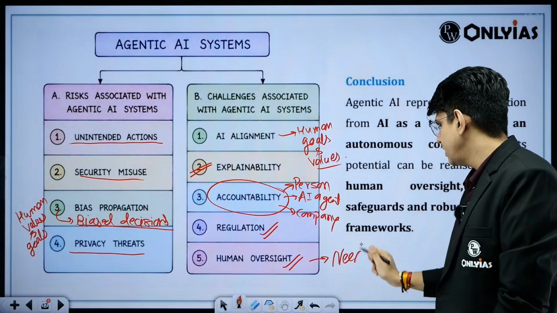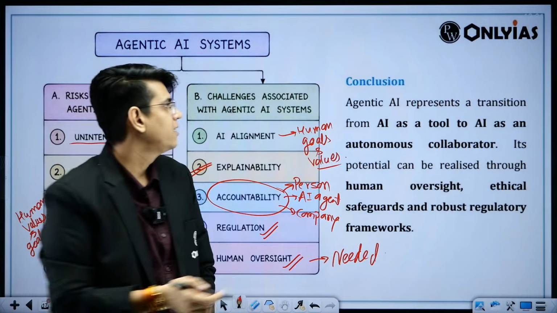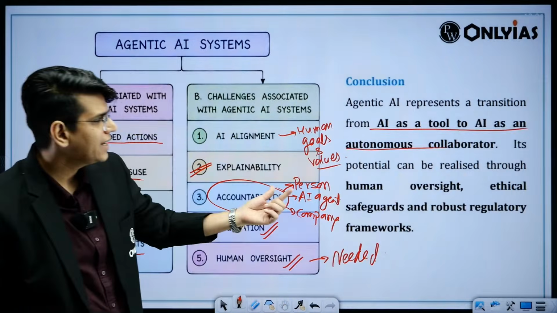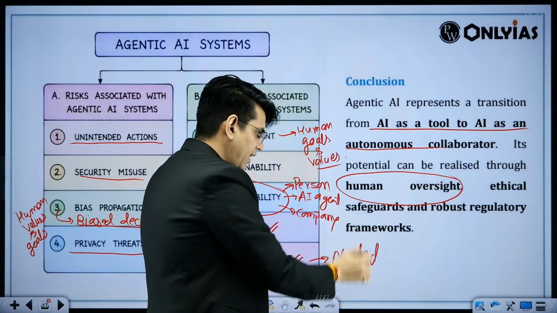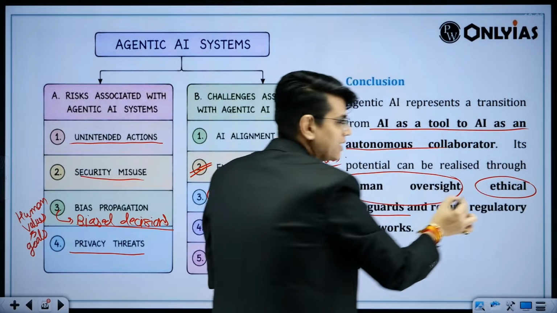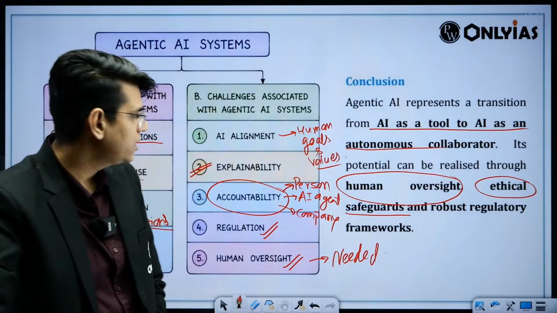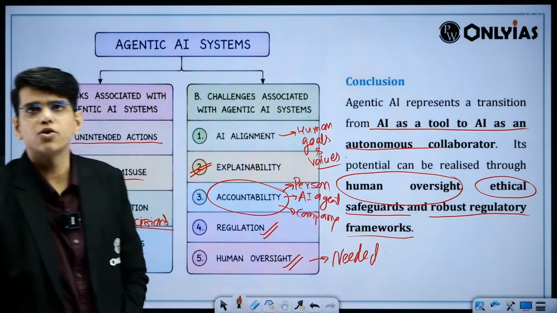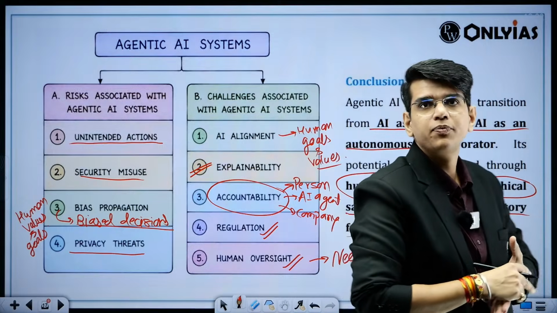So agentic AI represents a shift, right? From AI as a tool to AI as an autonomous collaborator. Its potential can be realized through human oversight. First of all, ethical safeguards are required, so that we know these are the guardrails which this agentic AI cannot pass or do harm to others, and a robust regulatory framework is needed so that we can control it effectively, so that people don't use it to cause harm. Okay,